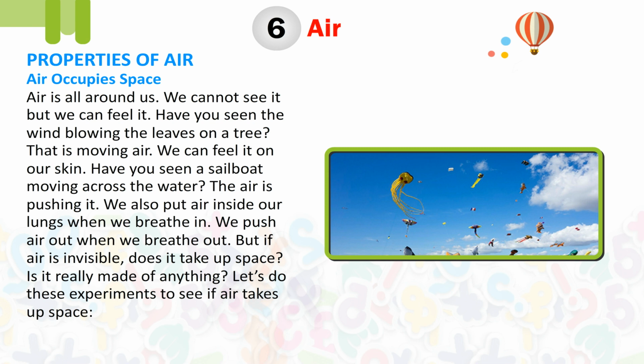Properties of air. Air occupies space. Air is all around us. We cannot see it, but we can feel it. Have you seen the wind blowing the leaves on a tree? This is moving air. We can feel it on our skin. Have you seen a sailboat moving across the water? The air is pushing it. We also put air inside our lungs when we breathe in. We push air out when we breathe out.